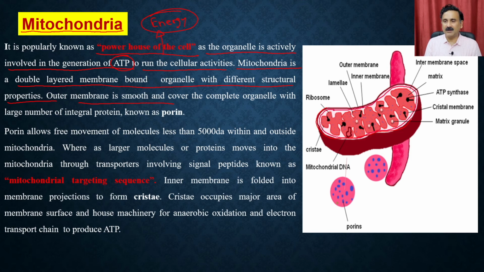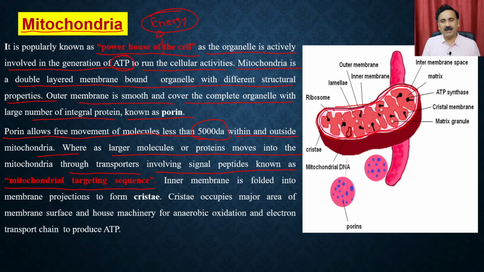What you see here is a smooth membrane, and it covers the complete organelle with a large number of integral proteins which are known as porins. On this outer membrane you have proteins called porins, and the porins allow the free movement of molecules less than 5000 Dalton within and outside the mitochondria, whereas large molecules or proteins move into the mitochondria through a transporter involving signal peptides known as mitochondrial targeting sequences.